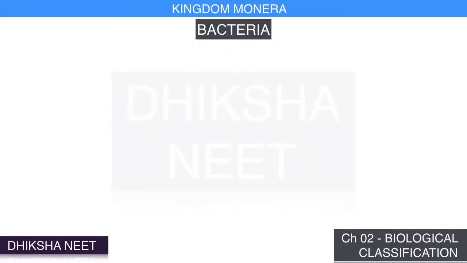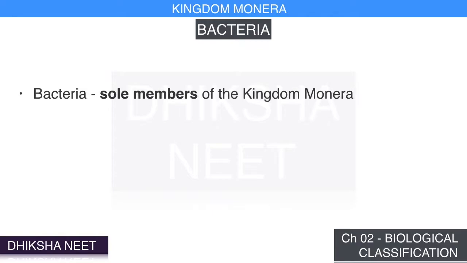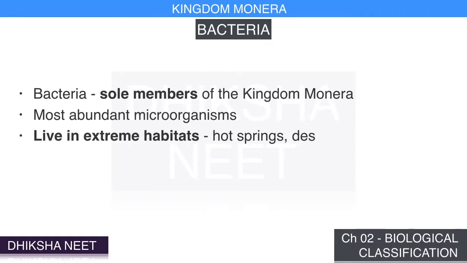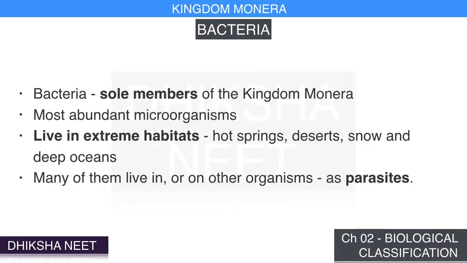Bacteria. Bacteria are the sole members of the kingdom Monera. They are the most abundant microorganisms. Bacteria occur almost everywhere. Hundreds of bacteria are present in a handful of soil. They also live in extreme habitats such as hot springs, deserts, snow and deep oceans, where very few other life forms can survive. Many of them live in or on other organisms as parasites.